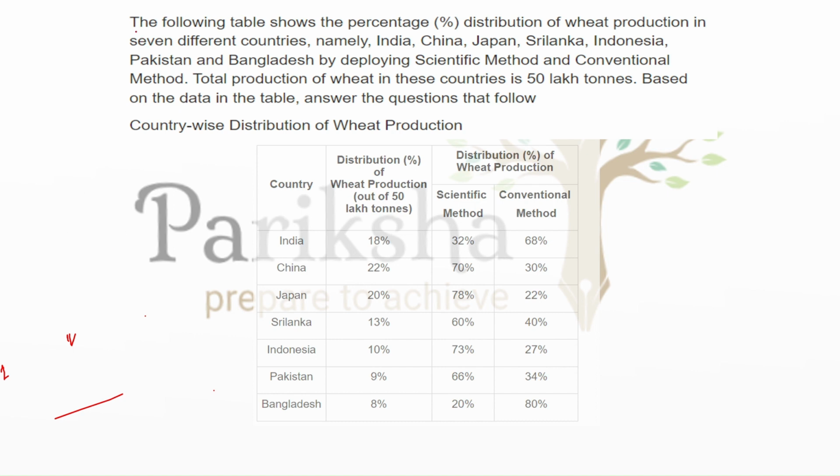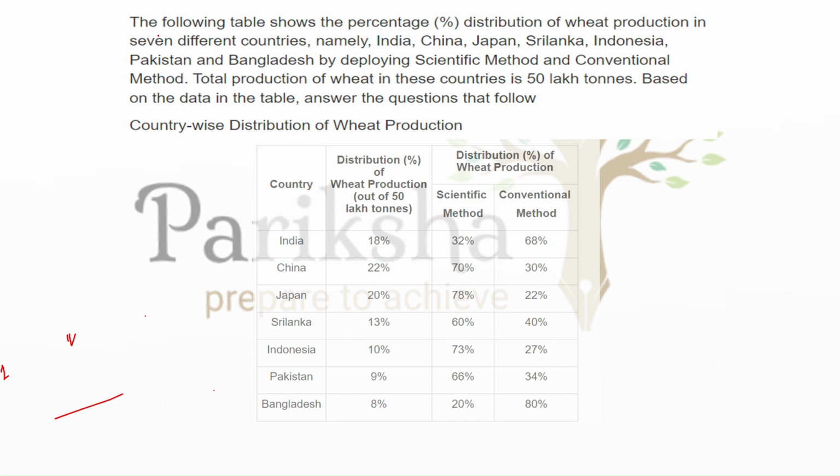So the first question is from DI, the data interpretation part, and follow this data thoroughly. I want you all to sit with a pen and paper so that we don't have to redirect back every time.